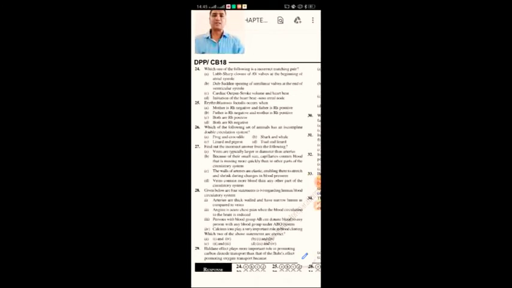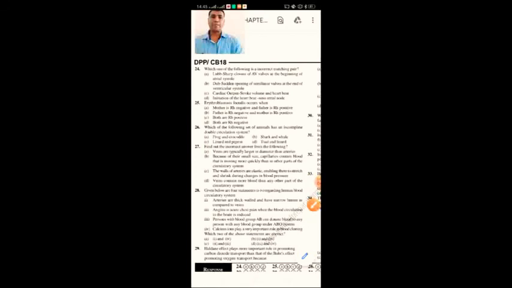Erythroblastosis fetalis occurs when the mother is Rh negative and the father is Rh positive. The probability of the baby getting Rh positive, then that will occur. So here 25, A. So mother is negative, father is positive, then erythroblastosis fetalis will occur. A option.